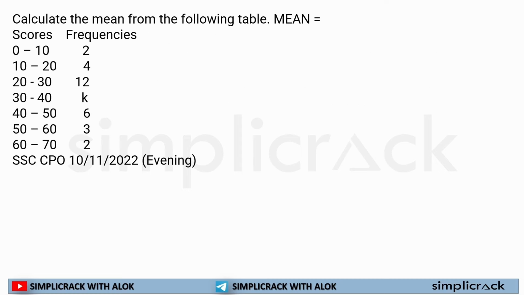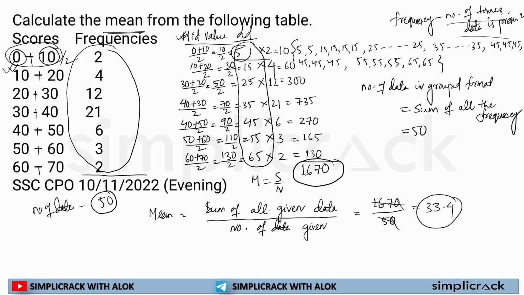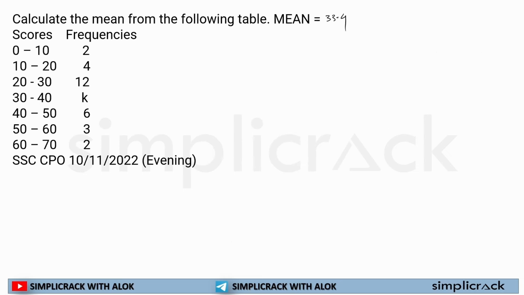Now let's understand the mean in a very different way. So now we are given the mean of the data here, that is 33.4. This is the same as the previous data. Okay, you can see I have taken the same data. I wanted to help you understand how this question can be formed. So here the mean has been given, that is 33.4. I think you all are able to see this 33.4. Now the frequencies are given and one frequency is missing here. What is missing here? One frequency is missing here. So we don't have to worry about it.